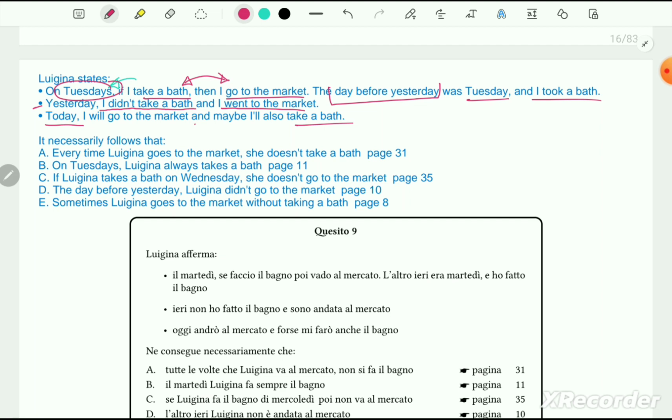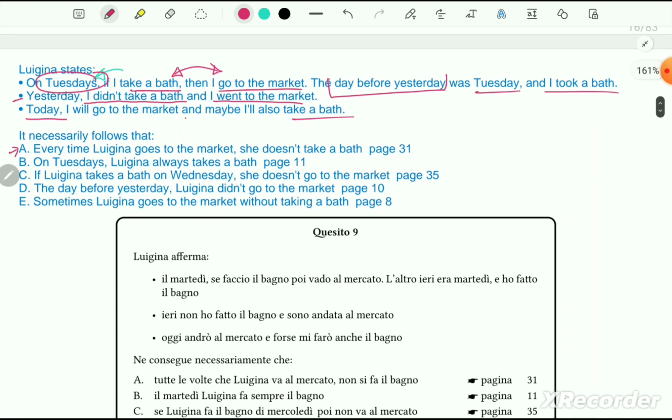So now let's find out the options. Option A: every time Luina goes to the market, she doesn't take a bath. This is not the correct answer, because we have seen that sometimes she takes the bath, so it's not correct. On Tuesday, Luina always takes a bath. No, by the information we can't confirm that every Tuesday Luina takes a bath and goes to the market. So this is also not correct.